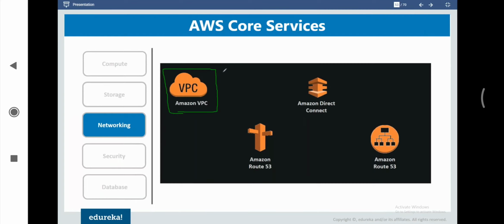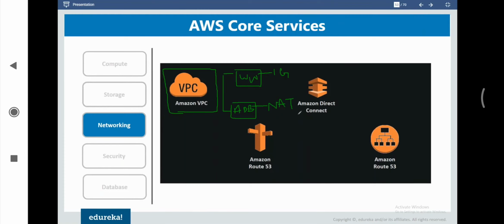For example, if we have a requirement of creating a multi-tier architecture, as in if we want to create a public subnet where we want to store multiple web servers, where we want to give access to the internet gateway for full access to the internet, and for storing the application servers and databases, we want to give them, we can say, limited access to the internet. Then we can connect them by the NAT gateway, where we can define the access control list, where we can define security groups, and we can have complete control on how the access is given. So if we want to have complete control on the access level, then we can create a VPC in the given region. VPC refers to virtual private cloud.